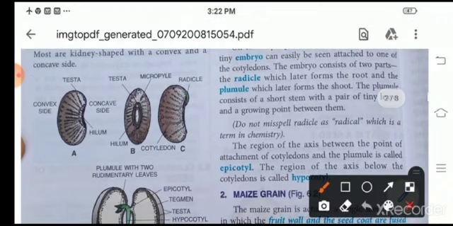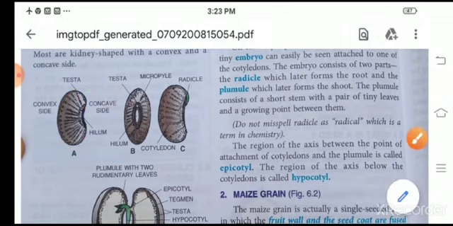Here is the structure of the seed. This is the kidney shaped seed: convex side, concave side, testa, which is the hard covering, and hilum, which is meant for water. Here this is the micropyle, testa, radicle, and from the radicle and plumule the plant arises, the roots and the stem.